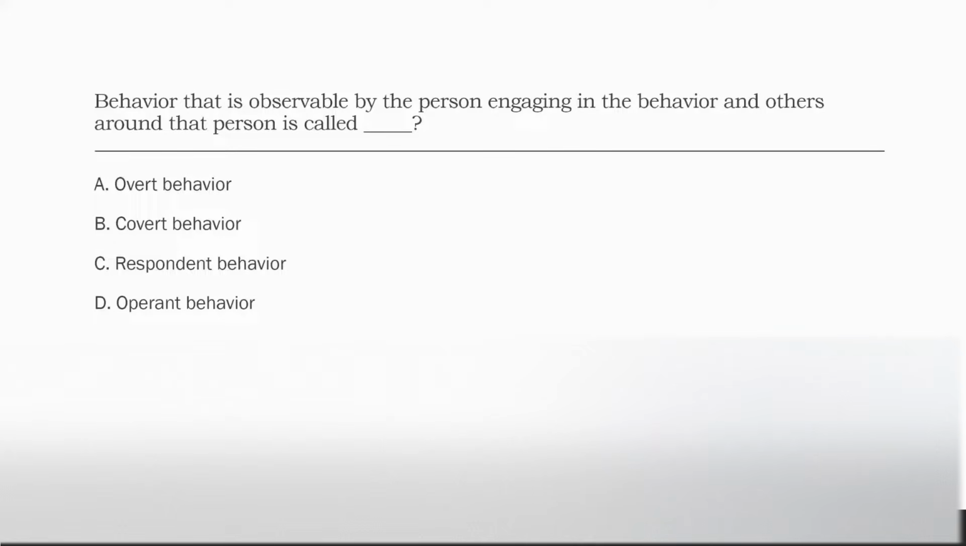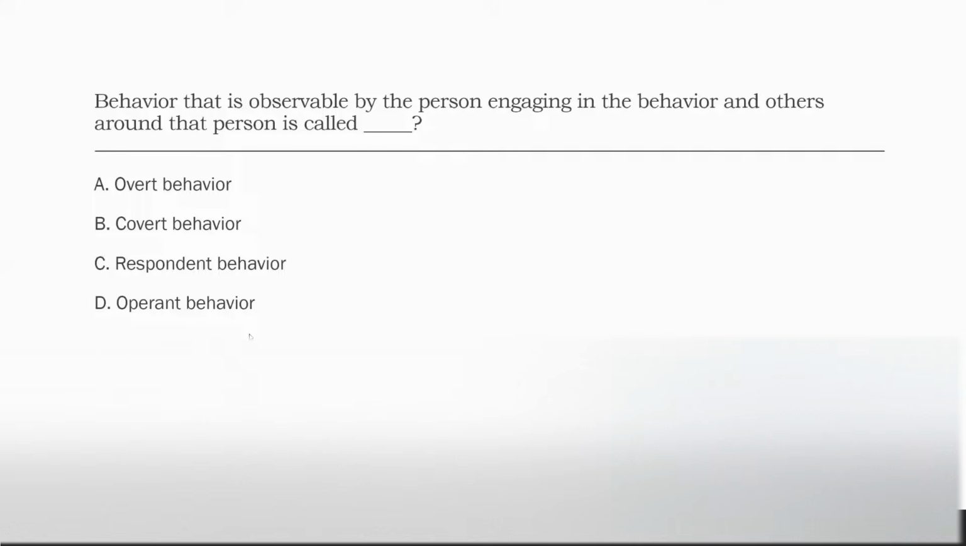Behavior that is observable by the person engaging in the behavior and others around that person is called what? So clearly these are public events. Public events are what we focus on in ABA. We can observe those events. We can measure those events. Is all operant behavior observable? No, right? We have private events. We consider private events operant, but they're not all observable. So we can eliminate D.